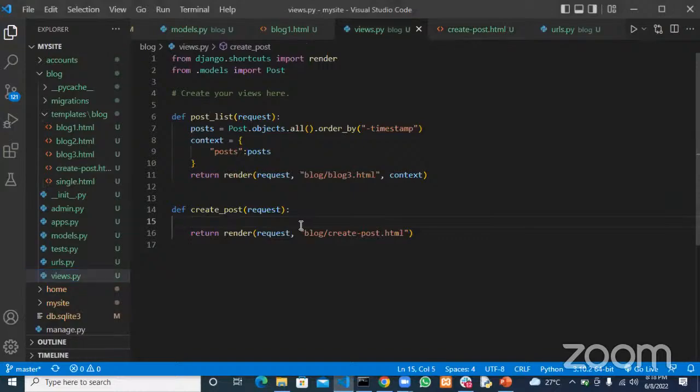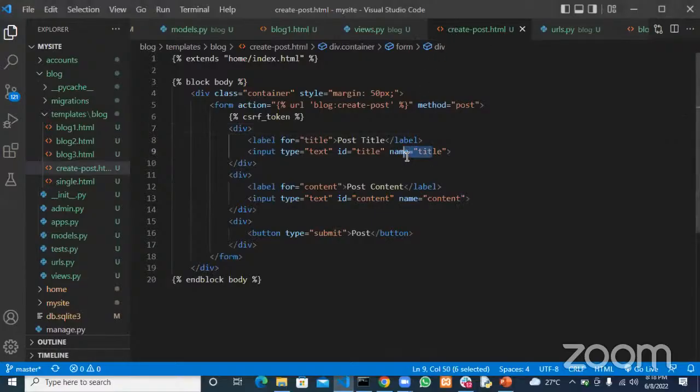Now remember, by default all the requests that come in are get requests. So we want to check if we have a post request. If we have a post request, there are certain data we want to get, and those data are the title and the content.